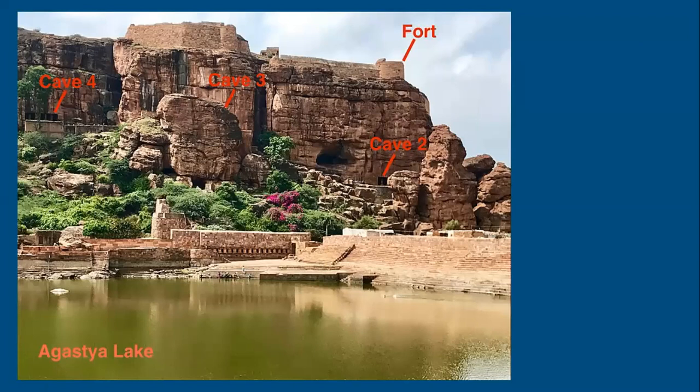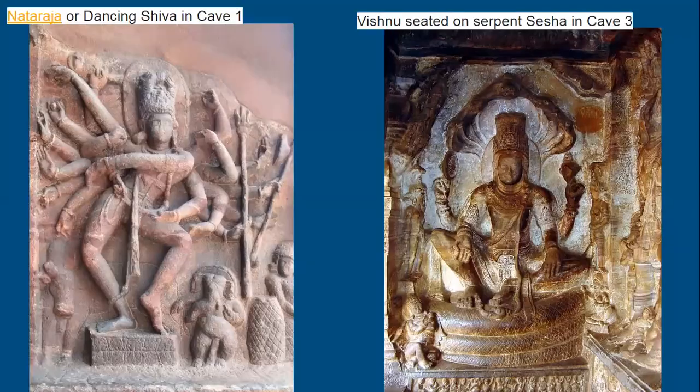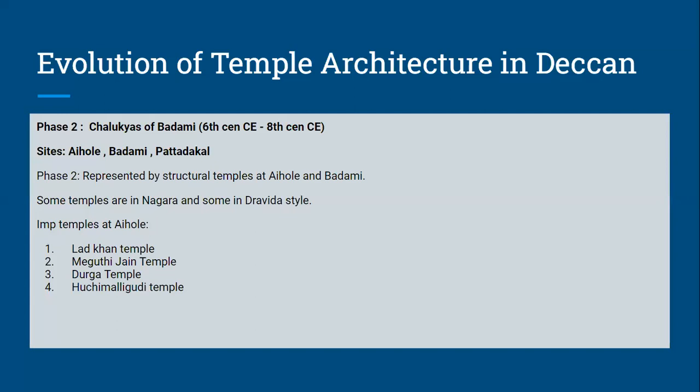Cave 2, 3, 4 have been depicted over here at the banks of Agastya Lake. And these are the different sculptures. So we have Nataraj, that is a dancing Shiva in cave number 1. We have Vishnu seated on a giant serpent in cave number 3. So this is the phase 1 of Chalukyas of Badami. Now we are moving to the phase number 2. Now the phase number 2 is marked by structural temples.